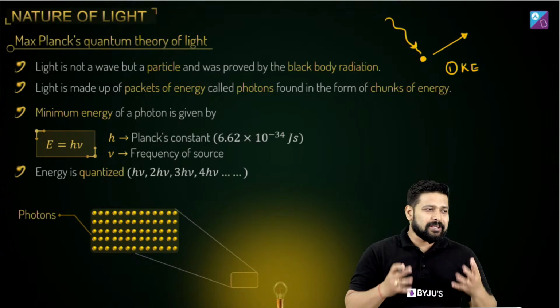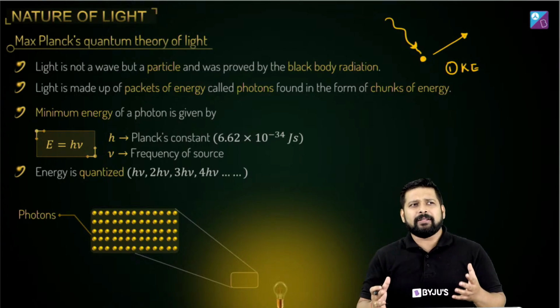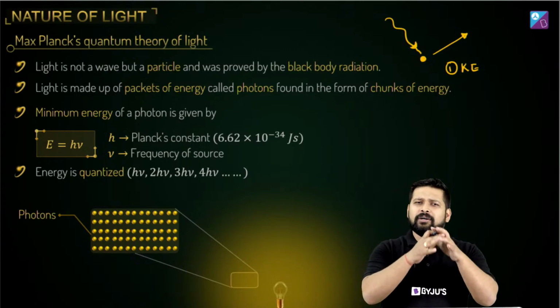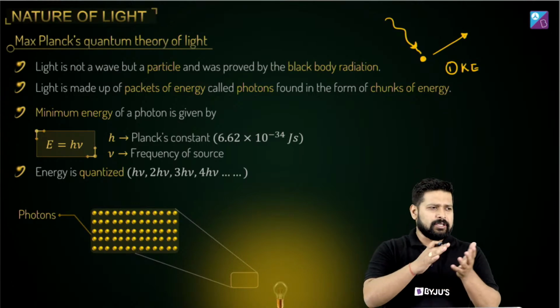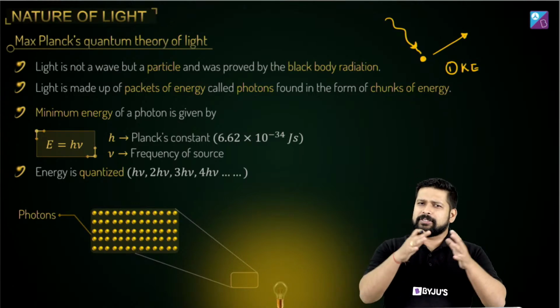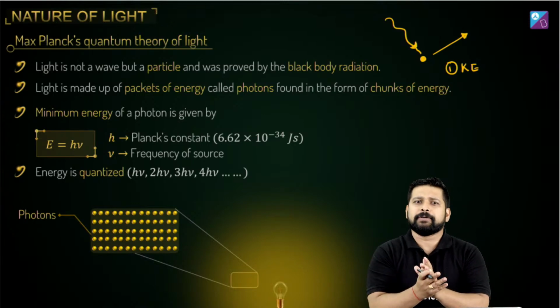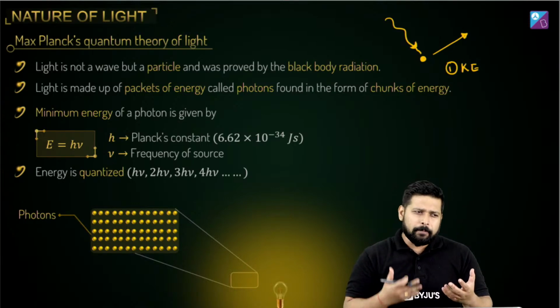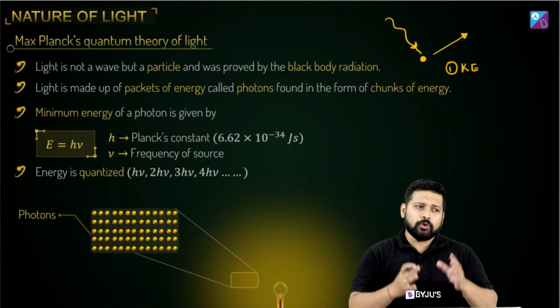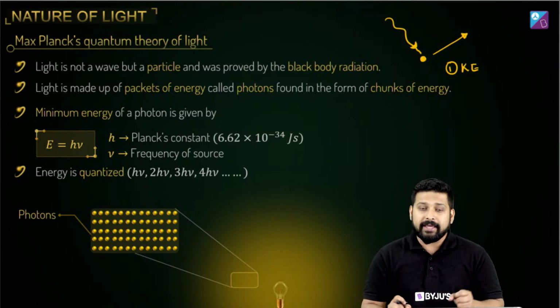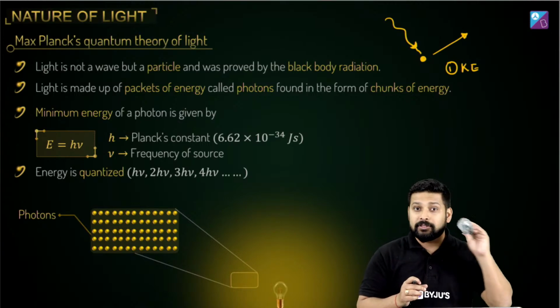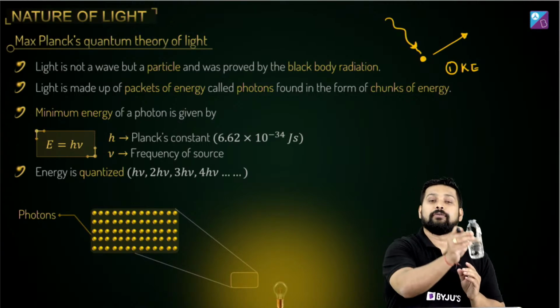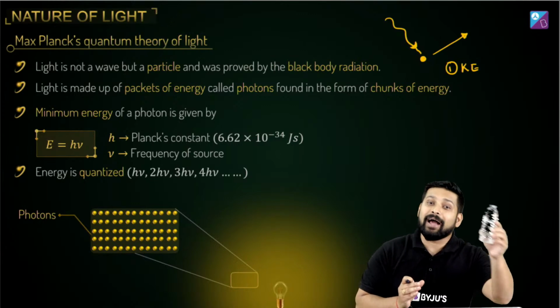All right, so just imagine that we were thinking that light is a wave, like a river in which the water is flowing. So it's like a wave. But then came another idea, a breakthrough, wherein Einstein said no, that's not the case. It's like bottles of water, and when you throw them from one point to another, they travel as particles.